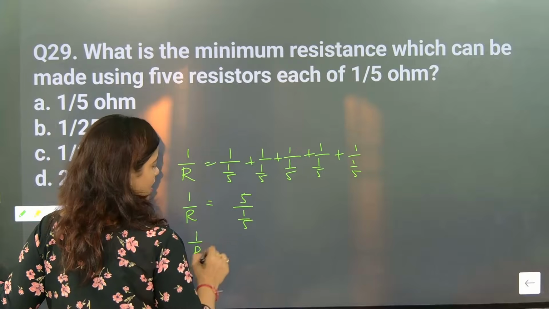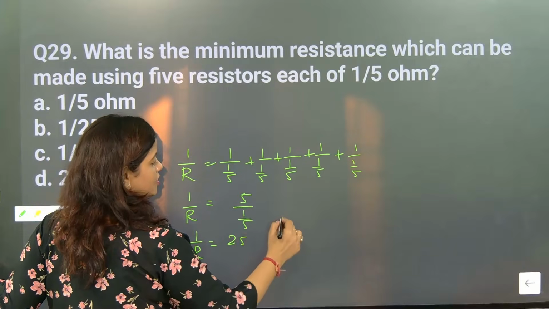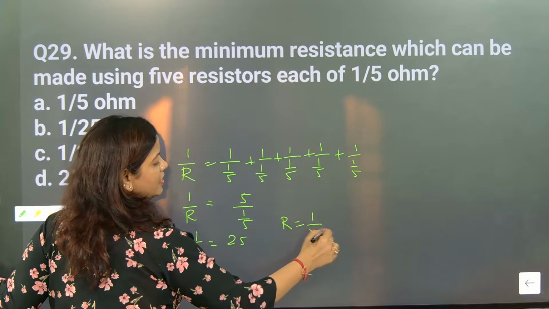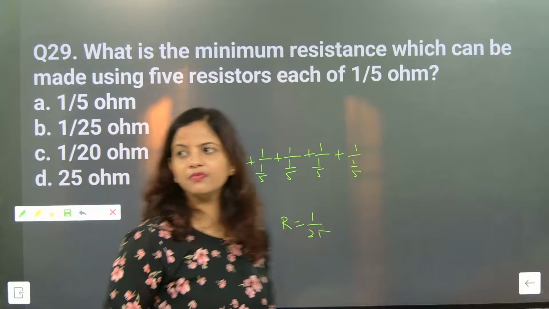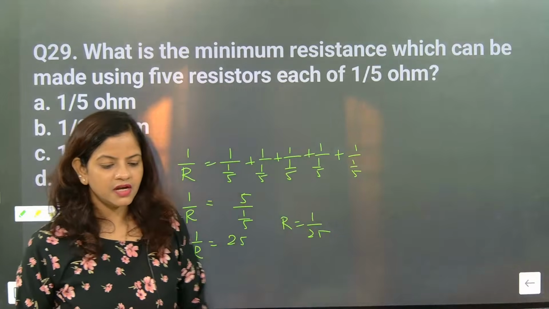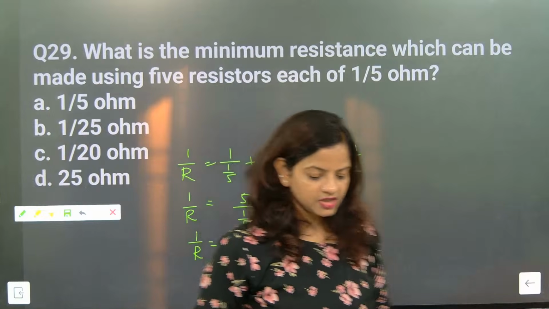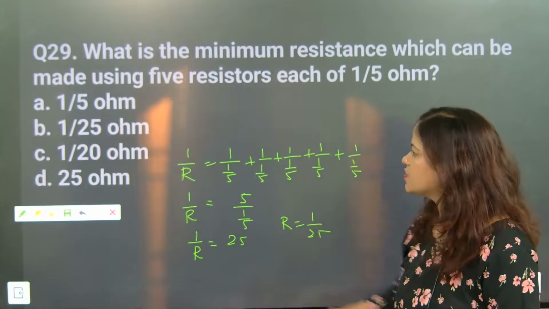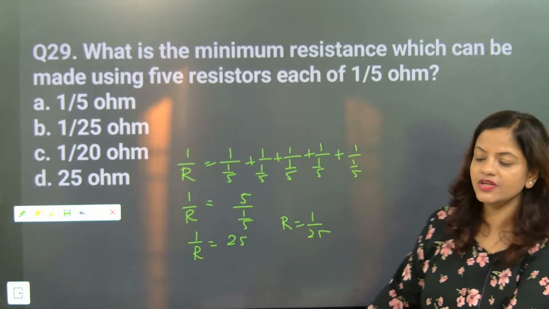So 1/R is equal to 25. So R will be equal to 1/25. So this will become the minimum resistance. Understood? So this is parallel connection. Absolutely correct. So this is question number 29. We have finished this one.